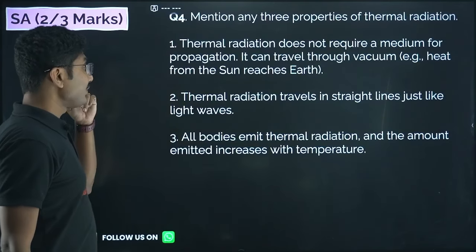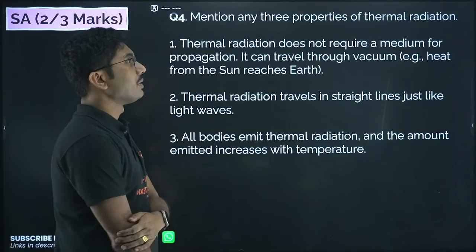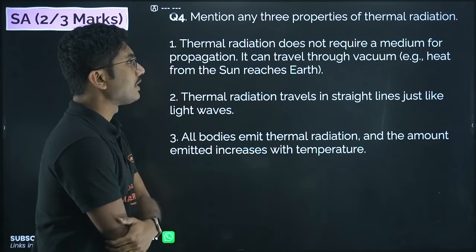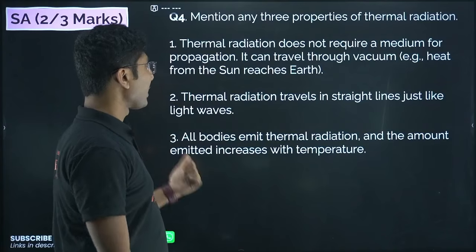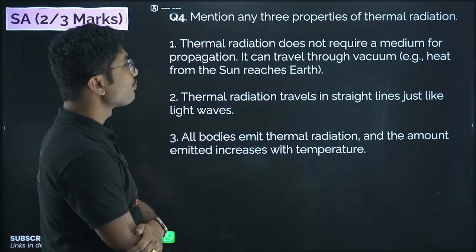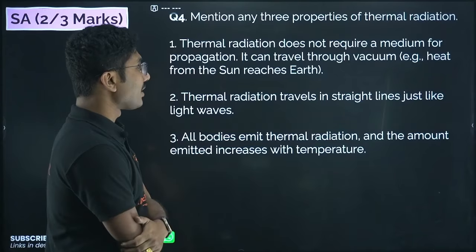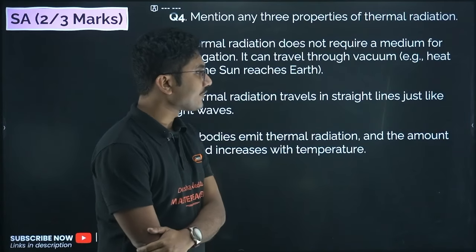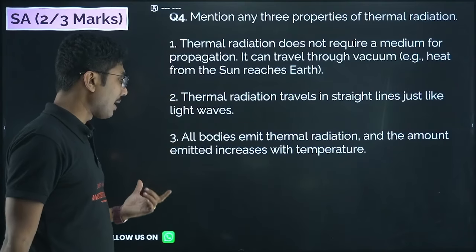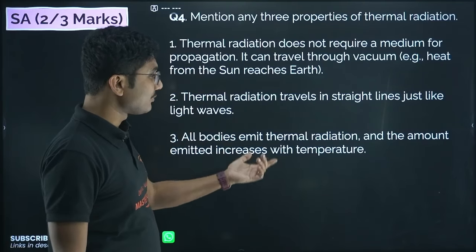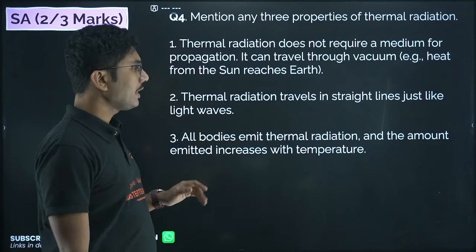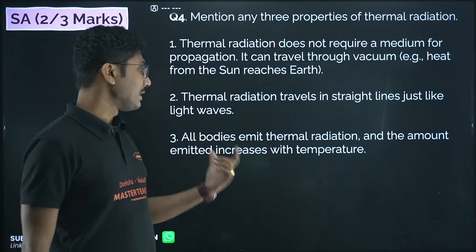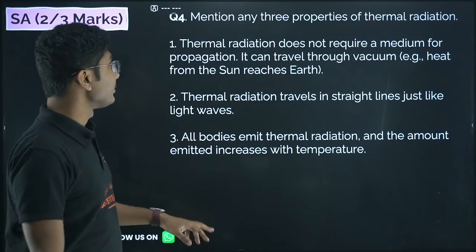Mention any 3 properties of thermal radiation. Thermal radiation does not require a medium for propagation. It can travel through a vacuum. Thermal radiation travels in straight lines just like light waves. All bodies emit thermal radiation, and the amount of radiation emitted increases with temperature. These are the 3 properties of thermal radiation.